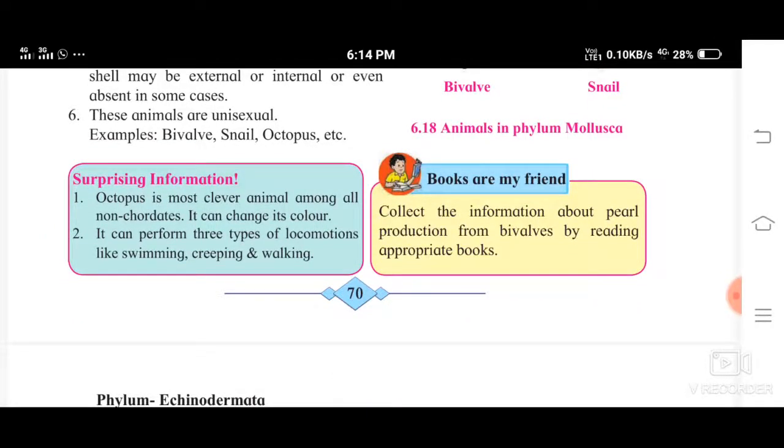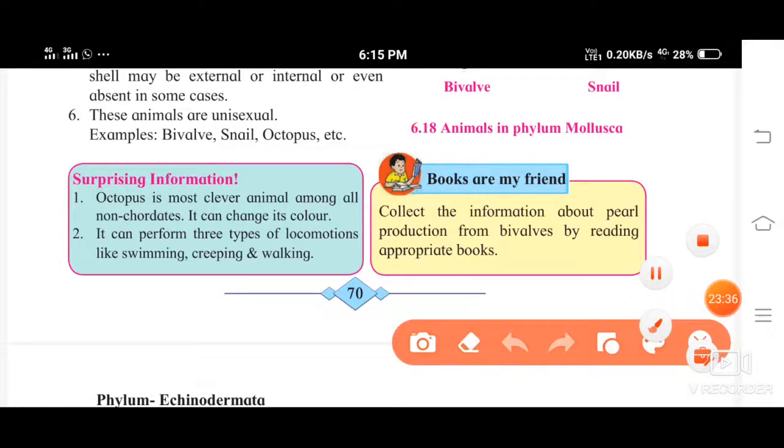Now see, surprising information. This is interesting. Octopus is the most clever animal among all non-chordates. It can change its color. So this octopus is a very clever animal. Why? Because it can change its color. It can perform 3 types of locomotion like swimming, creeping and walking too. So the locomotion it can show is of 3 types, that is swimming, creeping and walking also.